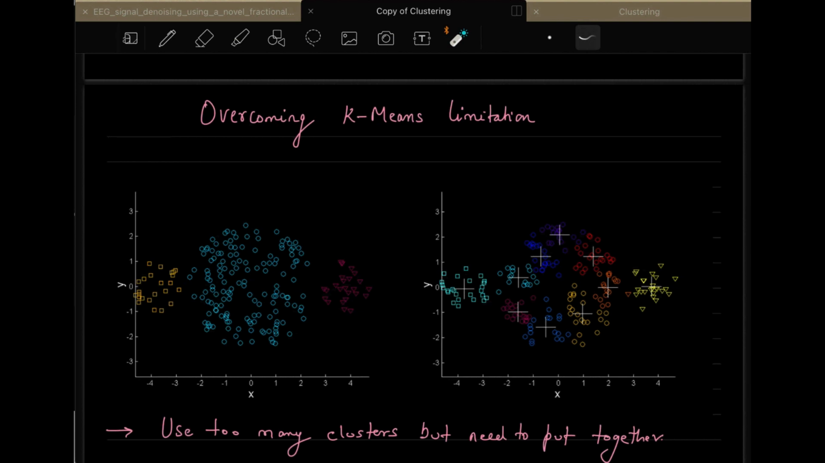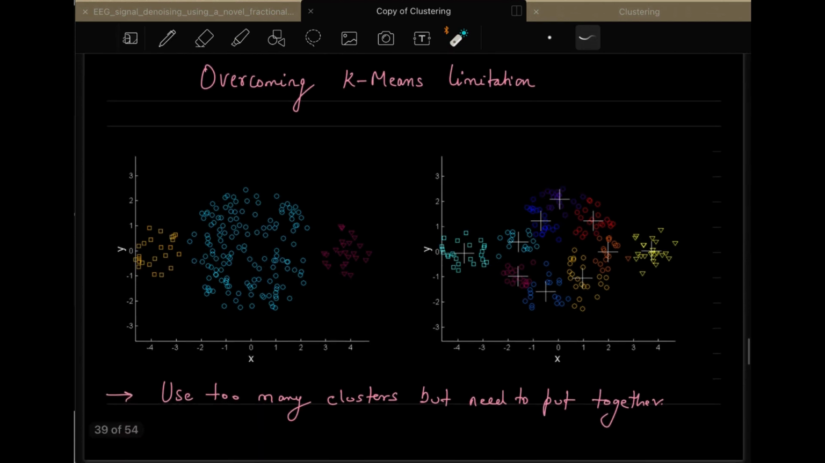So the challenge is how to put these clusters together and color them with the same color. This way you can overcome the limitations, but there is no such algorithm right now which can do this. Maybe if you look in the research papers you can find it, but from my understanding, I have not found any paper on how to bring these clusters together to form a single cluster. Maybe somebody has done it.